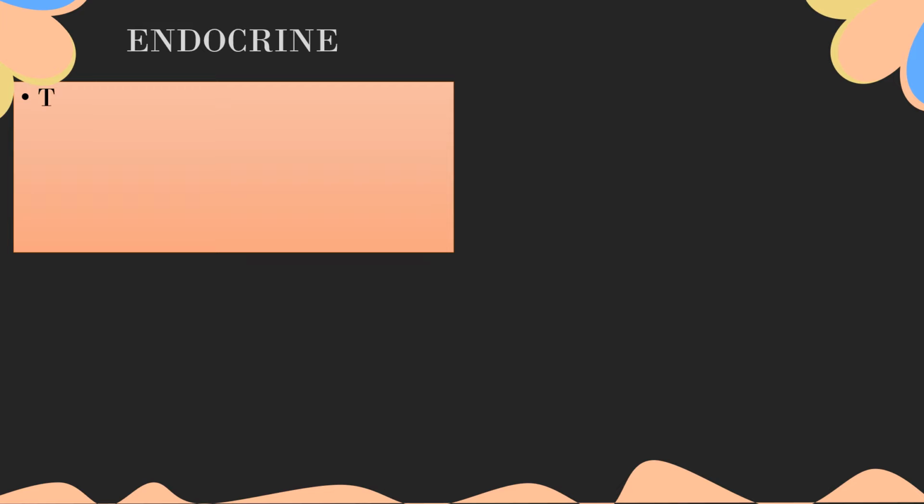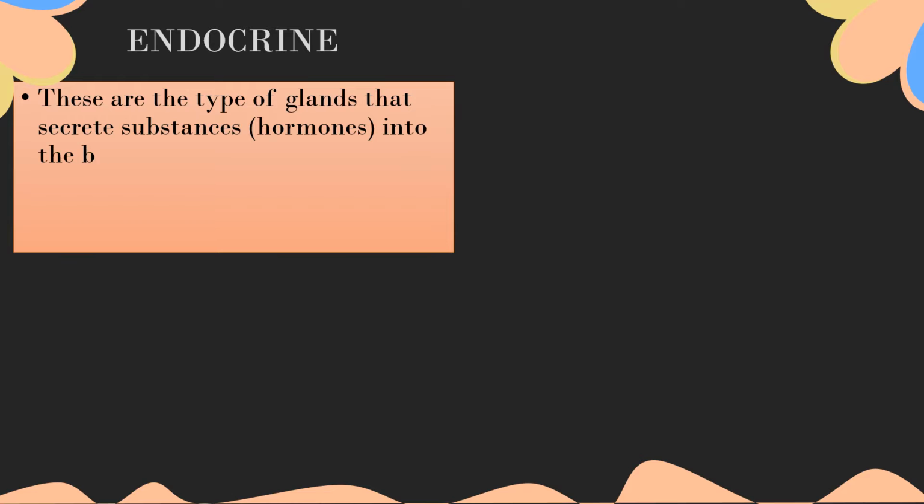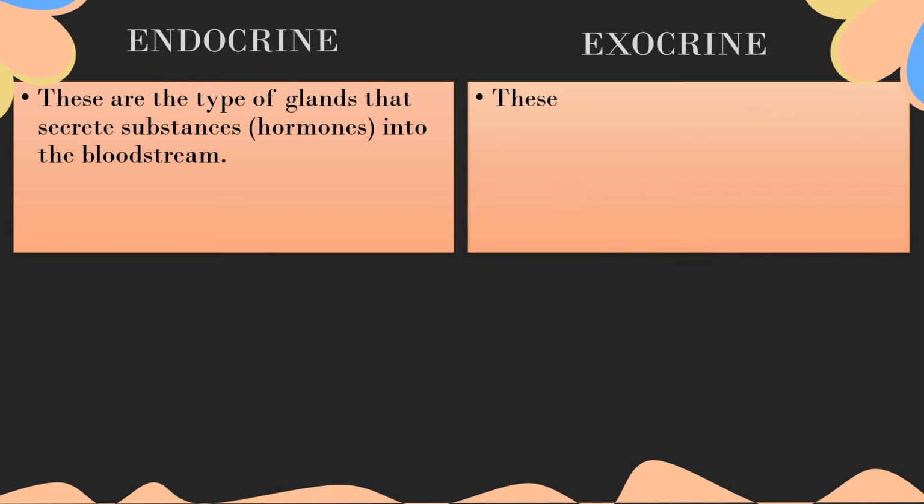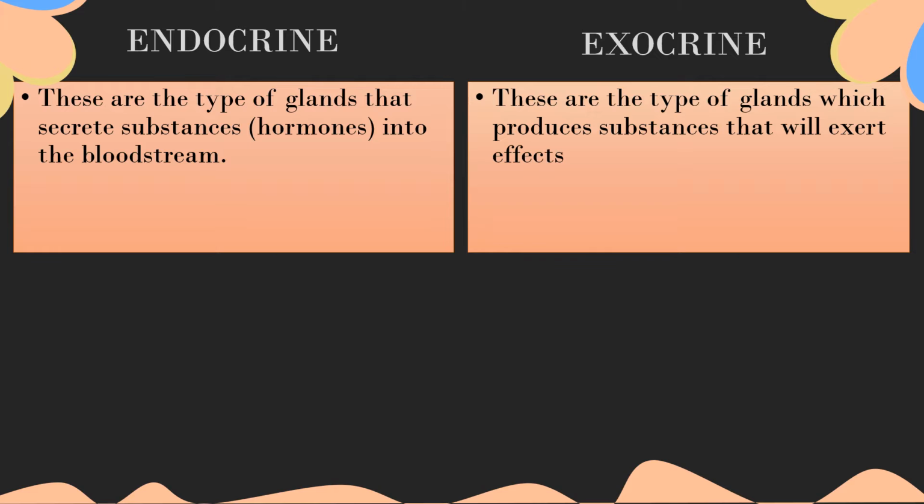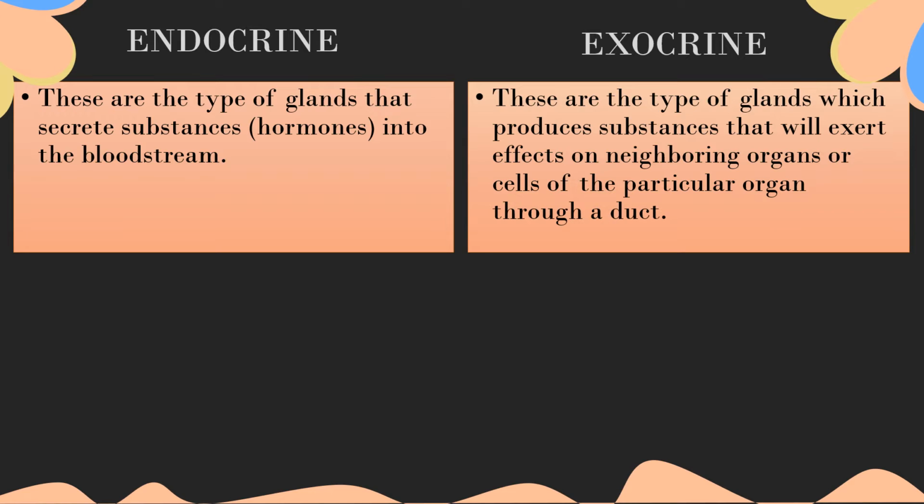Endocrine. These are the type of glands that secrete substances, which are hormones, into the bloodstream. Exocrine. These are the type of glands which produce substances that will exert effects on neighboring organs or cells of the particular organ through a duct.